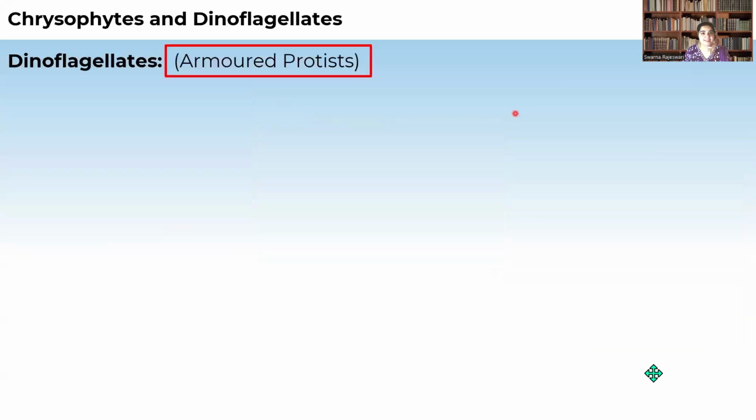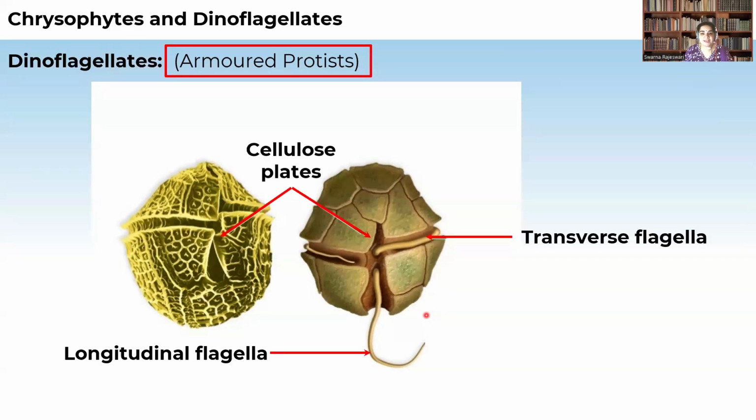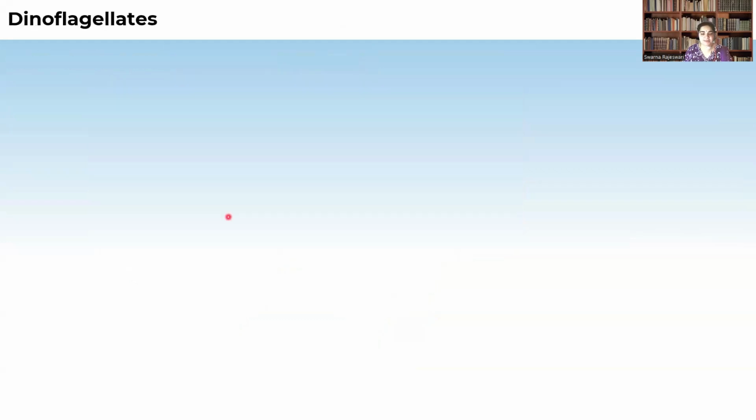Coming to the characters of these dinoflagellates, they contain what are called cellulose plates, and a small flagella-like structure, which may be longitudinal or transverse, meaning horizontal, which we call transverse, as well as longitudinal flagella which helps in the movement of the organism. The cellulose plates help in the protection of this organism inside the oceans, from other big fishes, etc.